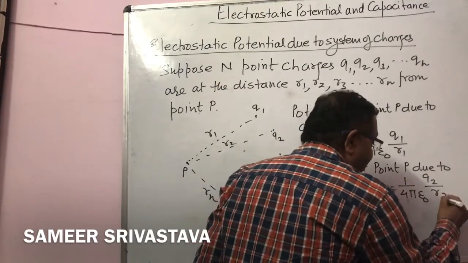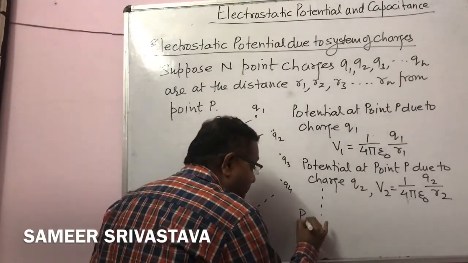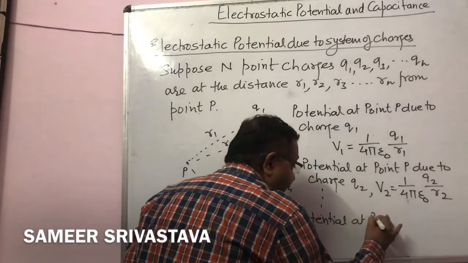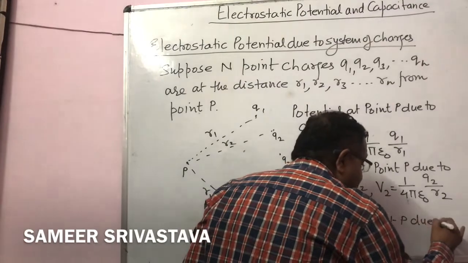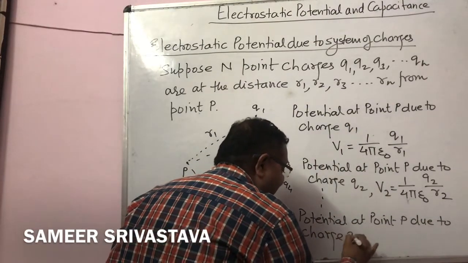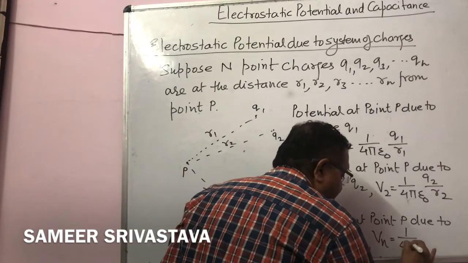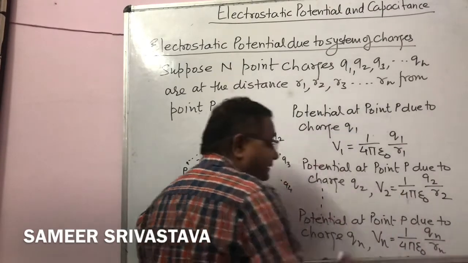Similarly, we can write the potential at point P due to the last charge Qn: Vn is equal to 1 upon 4 pi epsilon naught Qn by Rn.